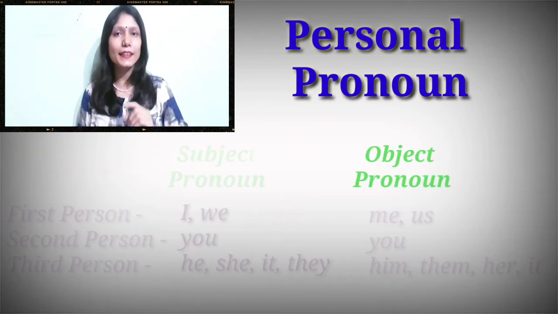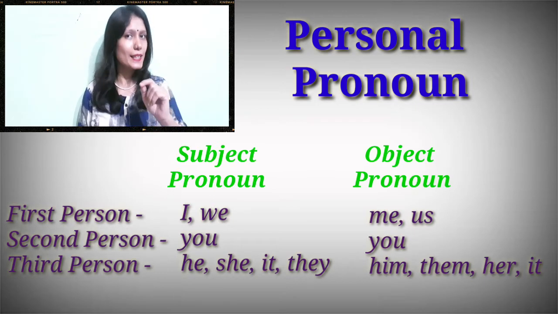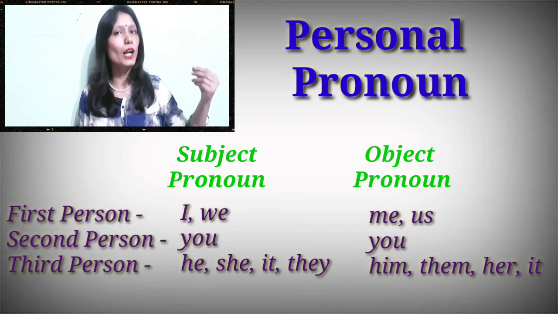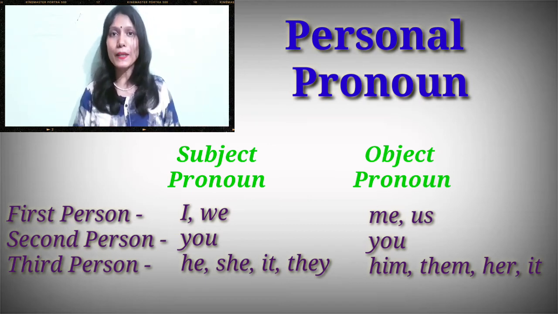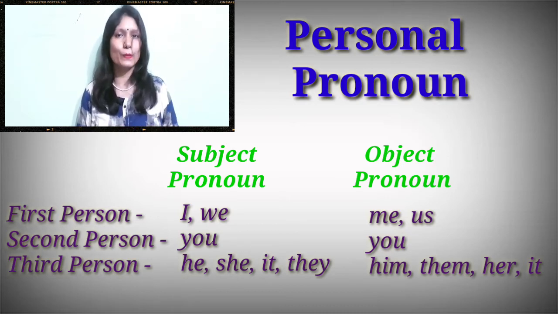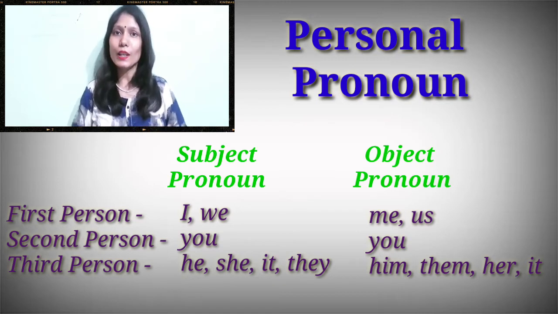You can see in the table given here, I and we are used as subject pronouns, me and us are used as object pronouns. For the second person, you is used as a subject pronoun and you is used as an object pronoun also. Third person, he, she, it, they are used as subject pronouns. Him, her, it, them are used as object pronouns.